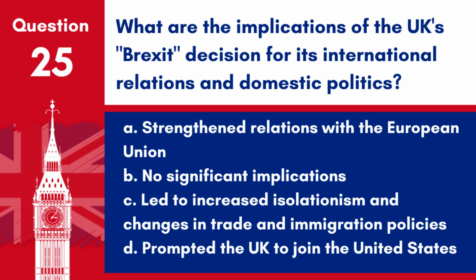Question 25. What are the implications of the UK's Brexit decision for its international relations and domestic politics? A. Strengthened relations with the European Union. B. No significant implications. C. Led to increased isolationism and changes in trade and immigration policies. D. Prompted the UK to join the United States.